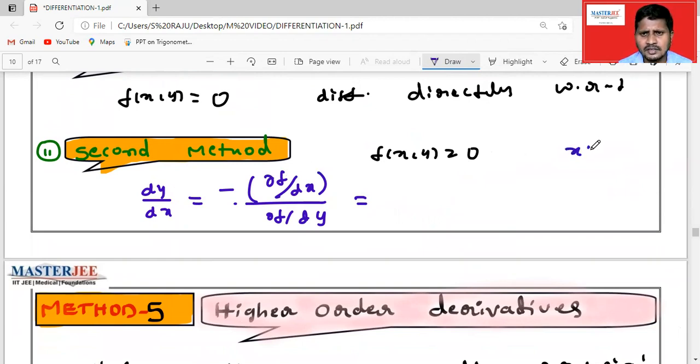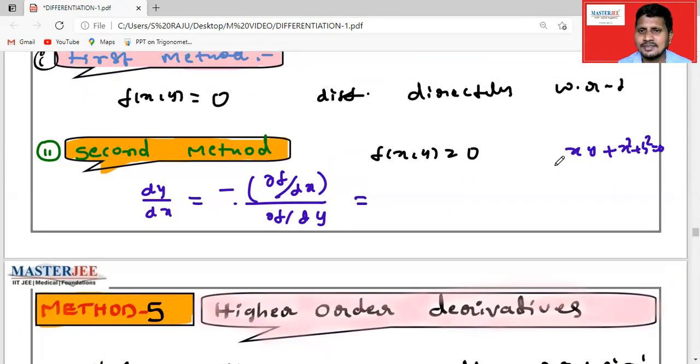What is meant by partial derivative? For example, xy plus x square plus y square is equal to 0. What is dou f by dou x? When you differentiate with respect to x, you keep y as constant. So here it is 1 into y. In ordinary derivatives, we write dy by dx.